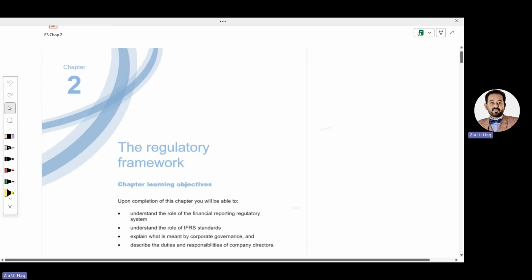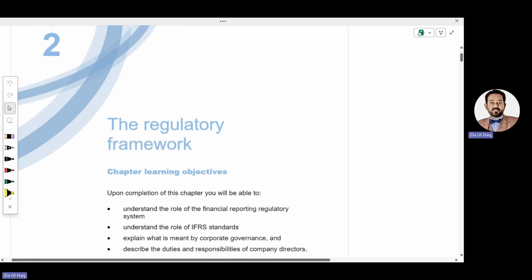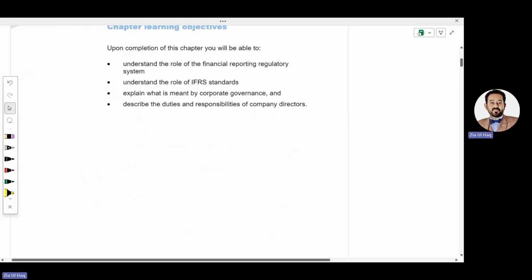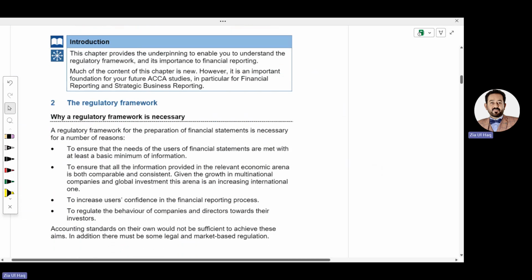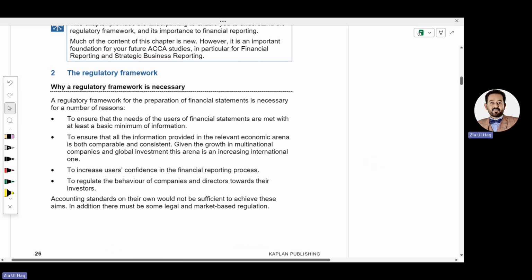The name of chapter 2 is regulatory framework. We will see how accounting standards are issued and who is involved in issuing them. Framework means defining standards for the company to prepare financial statements. A regulatory framework for the preparation of financial statements is necessary for a number of reasons, meaning why there are accounting standards.